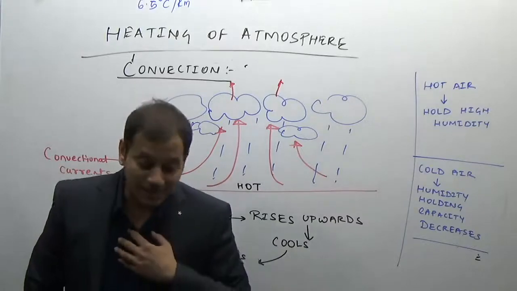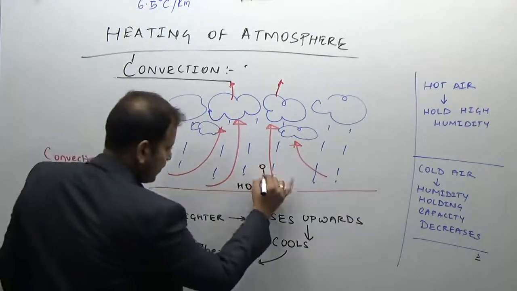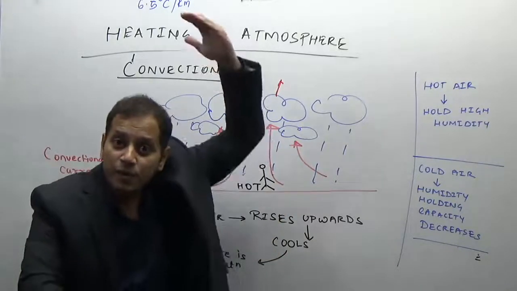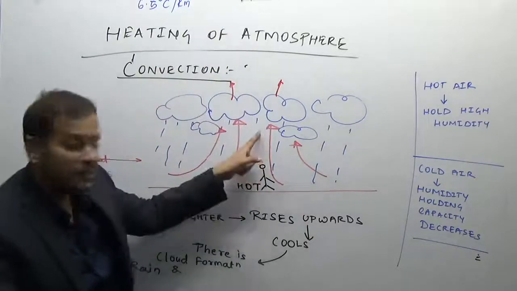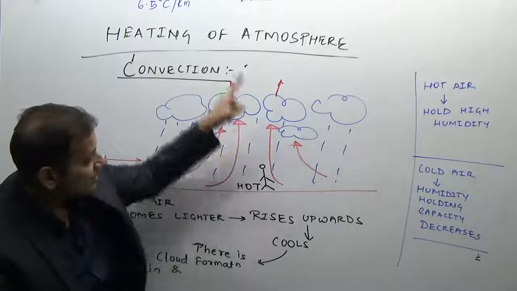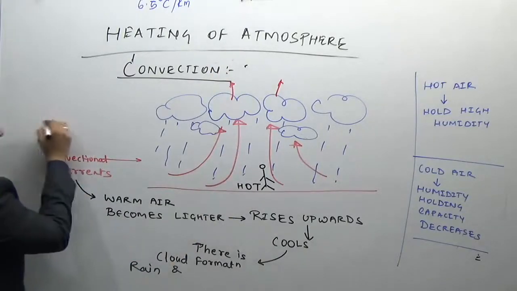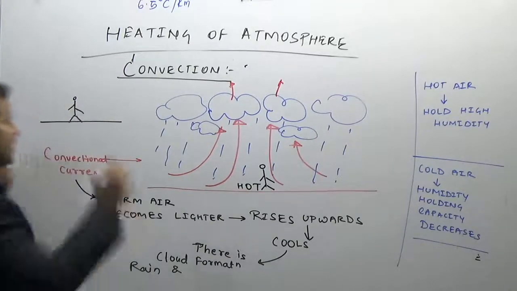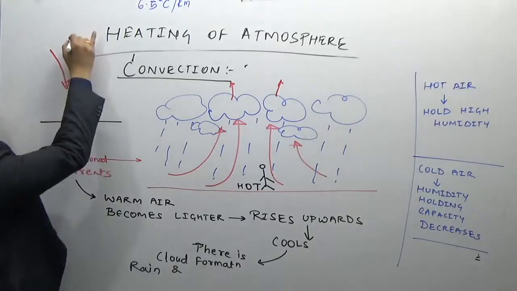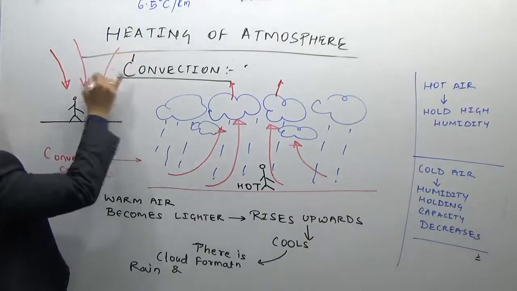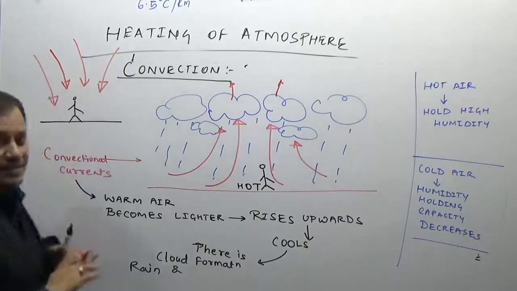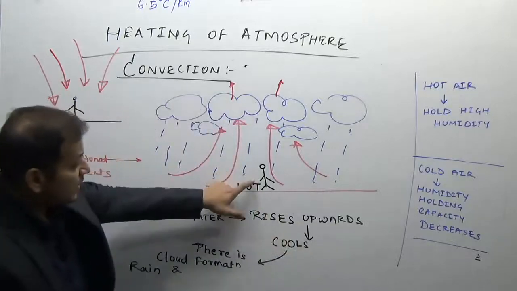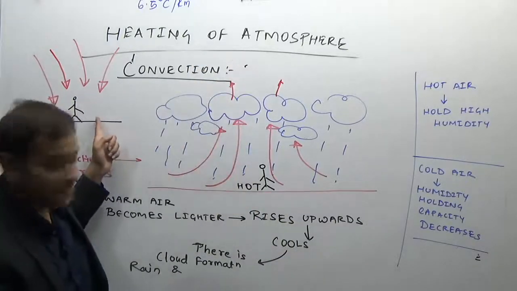Now if you as a person are standing here, where is the air going? Is it going away from you, or is it coming and settling on you? Obviously, see the direction of the arrow. It is going away from you. On the other hand, if you are standing in this region and the air is coming downwards, see the direction of the arrow? It is coming downwards. This is just the conceptual part I am taking. Here it is going upwards, here it is coming and settling downwards.